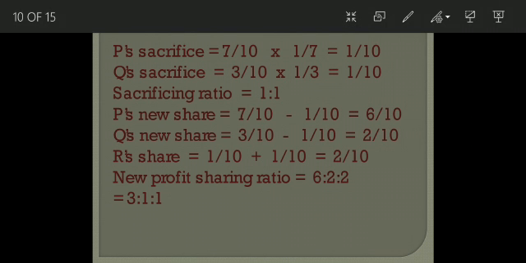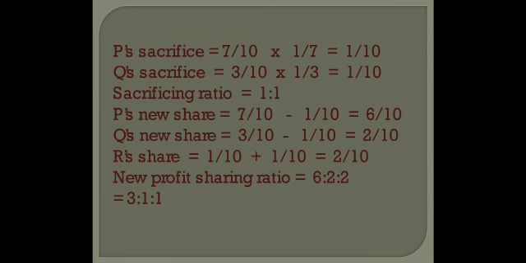Now Q's sacrifice, it is his share 3/10 and he is giving 1/3 of his share to R. So 3/10 into 1/3 comes out to be 1 by 10. So the sacrificing ratio is 1:1. Clear? Though it was not said in the question equally, we have calculated the sacrificing ratio this time and it came out to be, it's a coincidence that it is equal only.